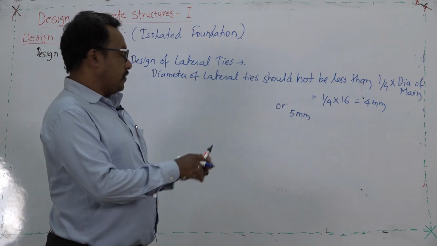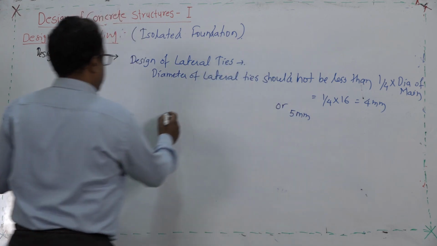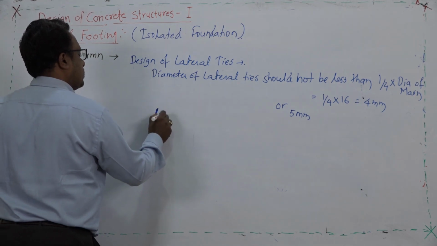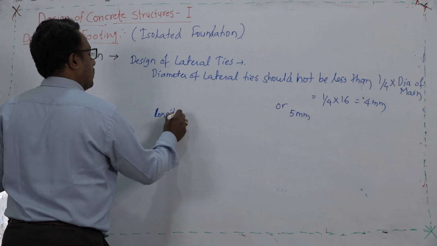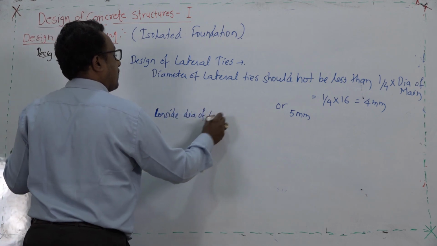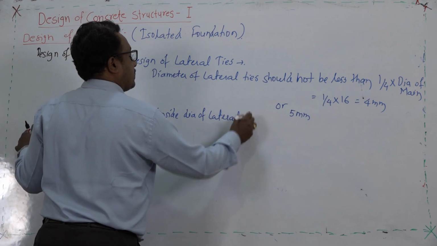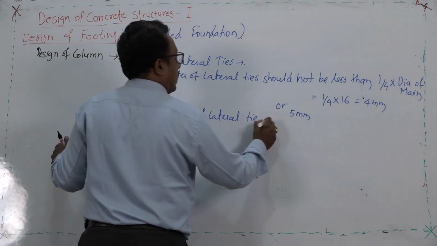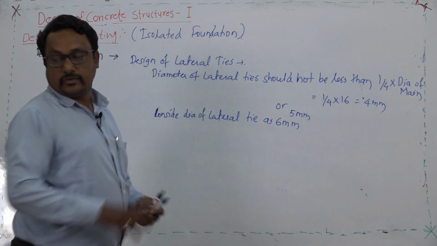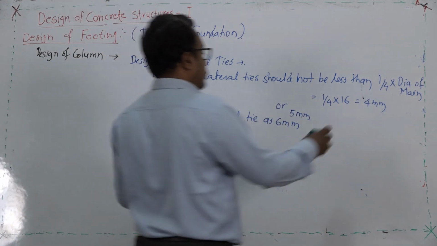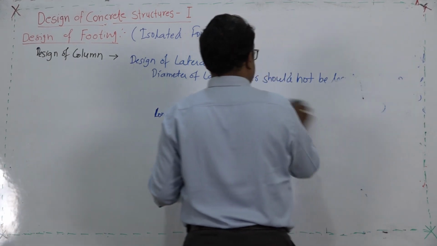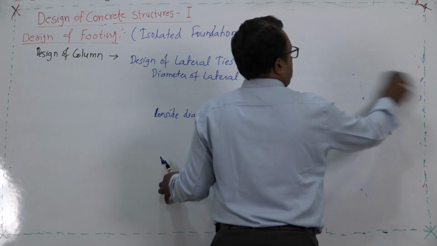So, in our case, we will consider the diameter of the lateral tie as 6 mm. Out of these two values, we should refer to the maximum one. Therefore, 6 mm is the diameter of the lateral tie.